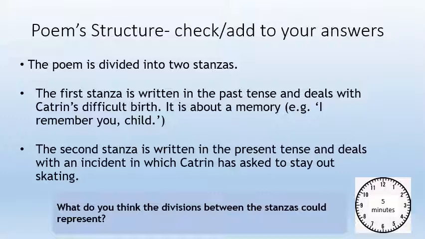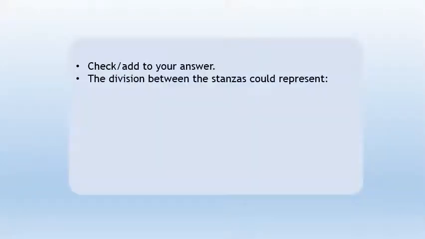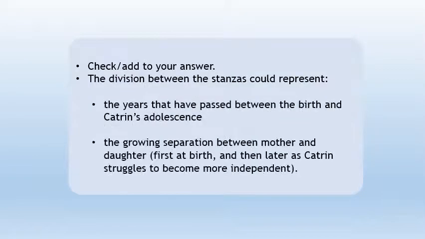Why do you think the first stanza is written in the past tense and the second stanza is written in the present tense? As I say, don't overthink it. It's fairly obvious. And you can add to your answer here. The division between the stanzas could represent the years that have passed between the birth and Catrin's adolescence, the growing separation between mother and daughter, first at birth, then later as Catrin struggles to become more independent.